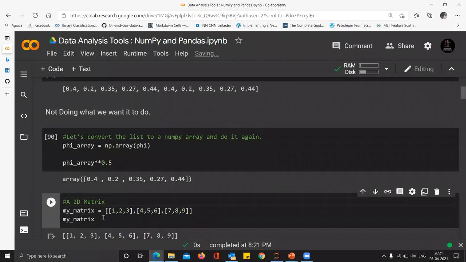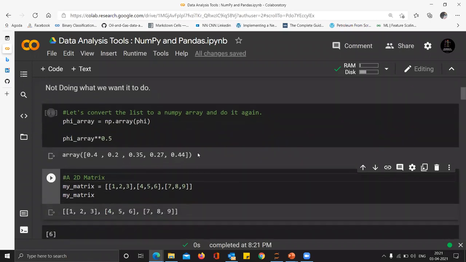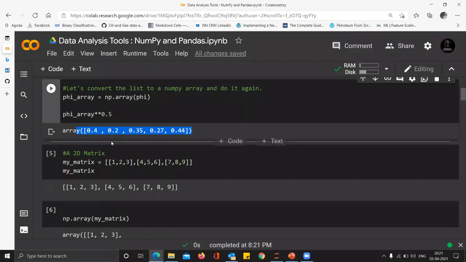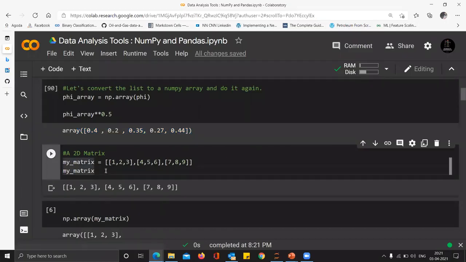The second thing is coming to matrices. Now this is called a one-dimensional array or a one-dimensional vector. For people of physics and mathematics, it's a very important application. The second dimension makes it a matrix, right? That's why we call NumPy a linear algebra library, because it has a lot to do with matrices.